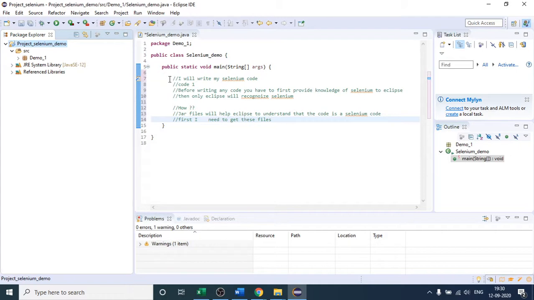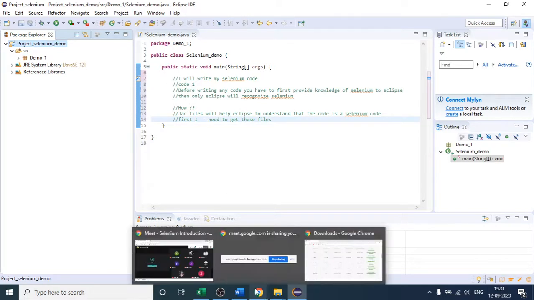Is it clear to you all why we require the jar file and how we have to import that jar file in our Eclipse? Is it clear to everyone? Please confirm. Okay, I hope everyone is clear.